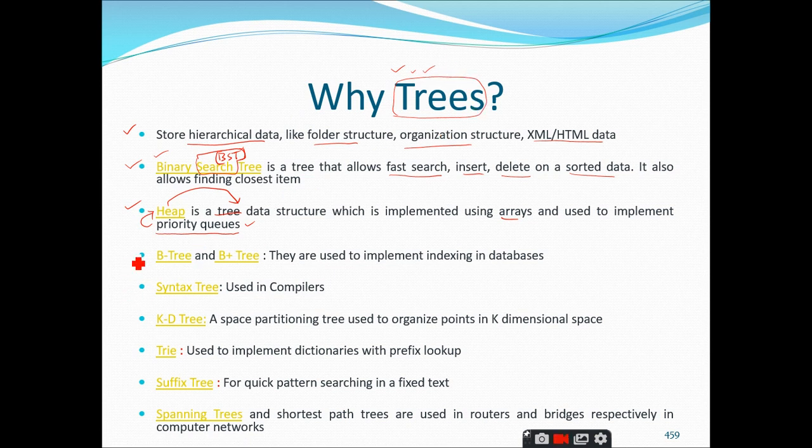Similarly, another type of trees we have is B trees and B plus trees. I told you in the first slide itself. We have different kinds of trees like B trees and B plus trees, and these trees are used to implement the indexing concept in databases. One of the core subjects for CSE students is DBMS, where I think in the last unit you will come across the concept of indexing.